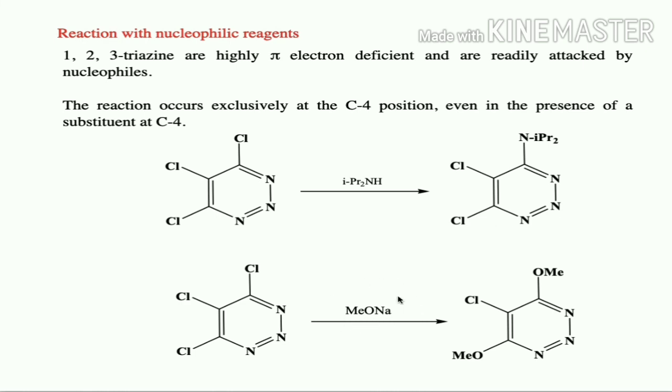Whereas if we use a stronger nucleophile like sodium methoxide, then both C4 and C6 carbon atoms will undergo nucleophilic substitution reaction to give the corresponding methoxy derivatives. So this is regarding nucleophilic substitution reaction at the C4 carbon atom of 1,2,3-triazines.